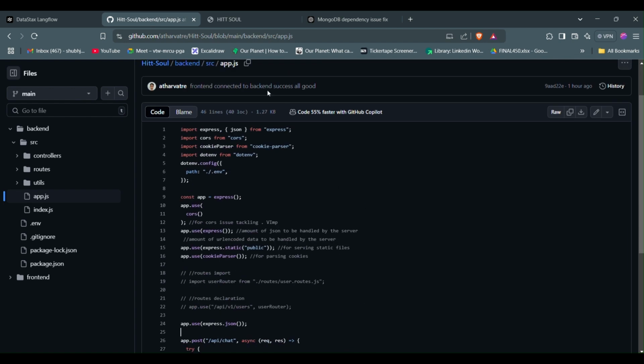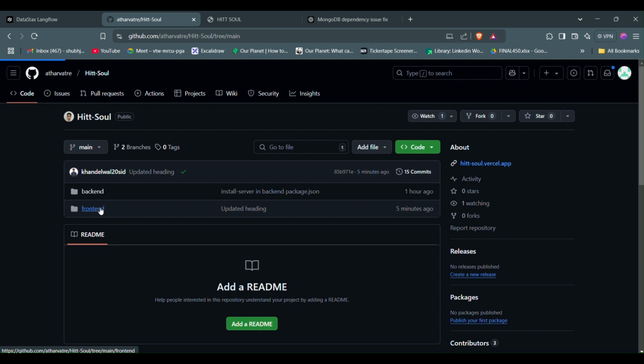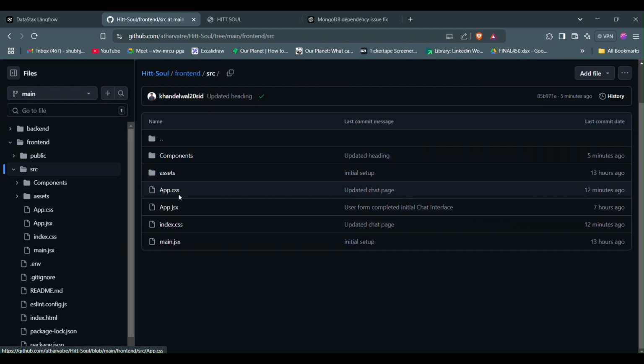Once we did it, we made a front end out of it, and the code is again available on the GitHub repo. I'll just skim through it once. This is the whole setup. And we have app.css, app.jsx, and that's how we go further down the line.